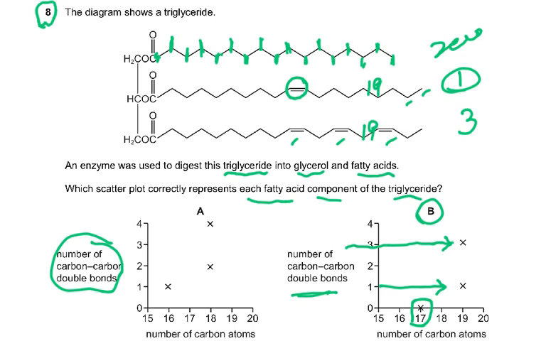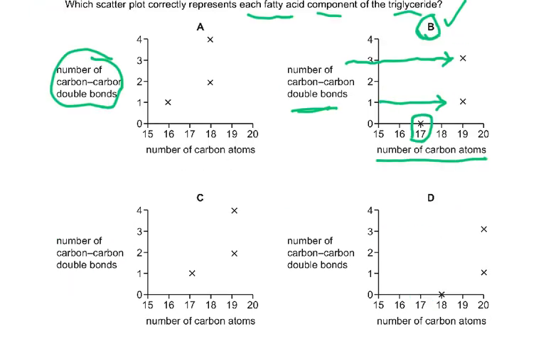So for question number 8, the answer is B. As you can see, A, C, and D are all wrong, because you can easily figure it out from this answer, because in A, C, and D we've got 1 and 2 and then 4 double bonds as well. You can see here in this one there's a 4 as well, there's a 2 as well, and there's a 1 as well, and these are at 17 and 19, so these are wrong.